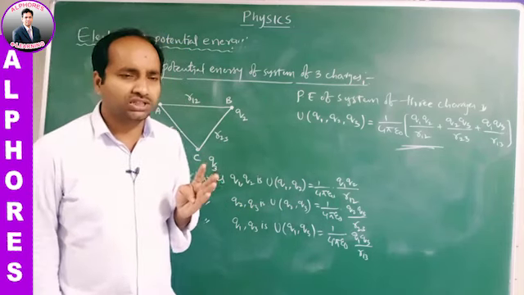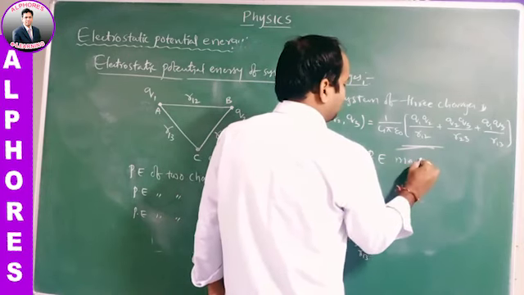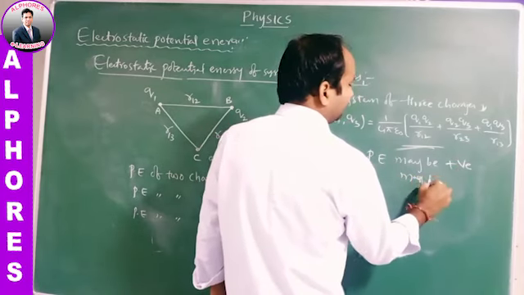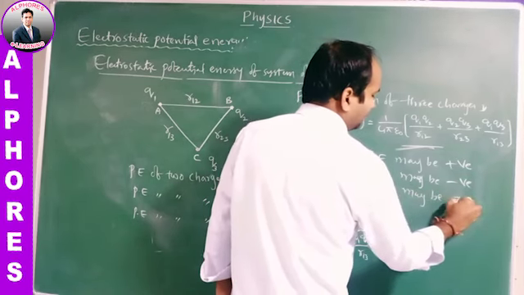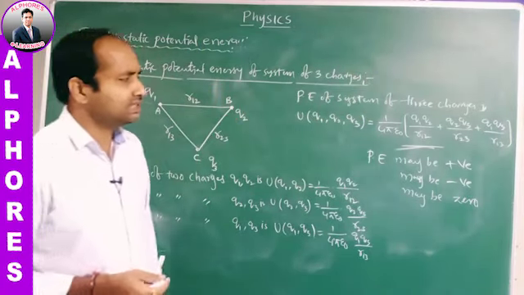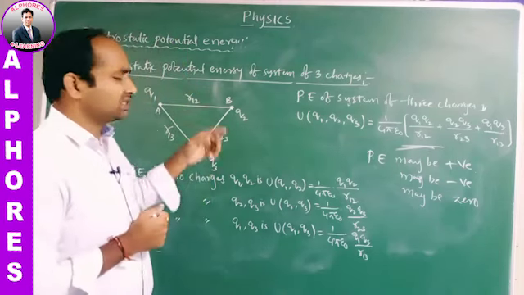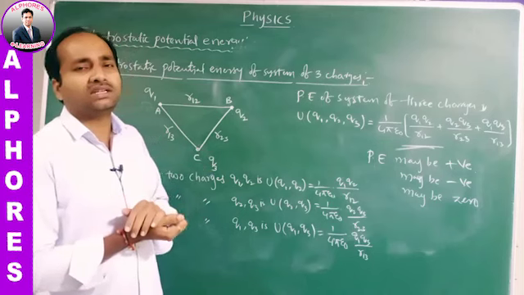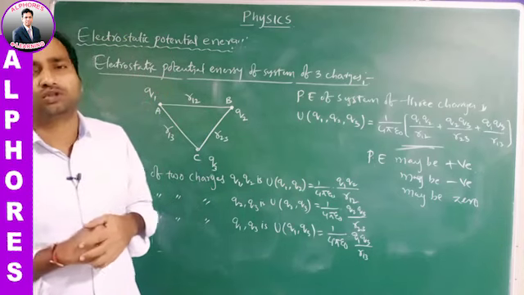The value may be positive, it may be negative, or it may be zero. See, for example, let us consider two charges q1 and q2 separated by a certain distance r. They have the potential energy 1 by 4 pi epsilon naught q1 q2 by r.